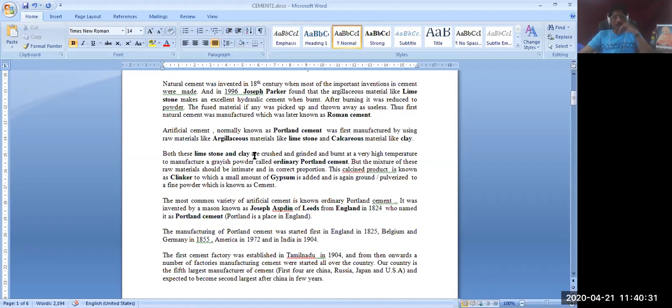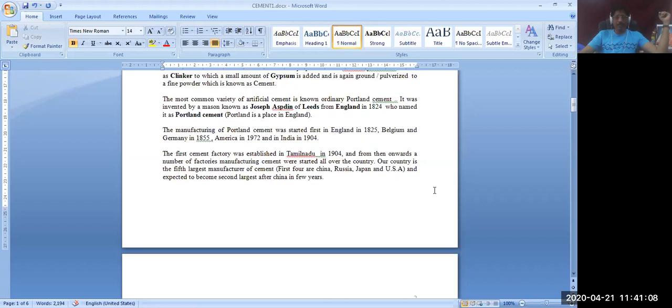Both limestone and clay, that is, all these argillaceous, calcareous and siliceous materials, are finely crushed, ground and burnt at a very high temperature to manufacture a grayish powder called ordinary Portland cement. Okay, we'll see the manufacturing later.